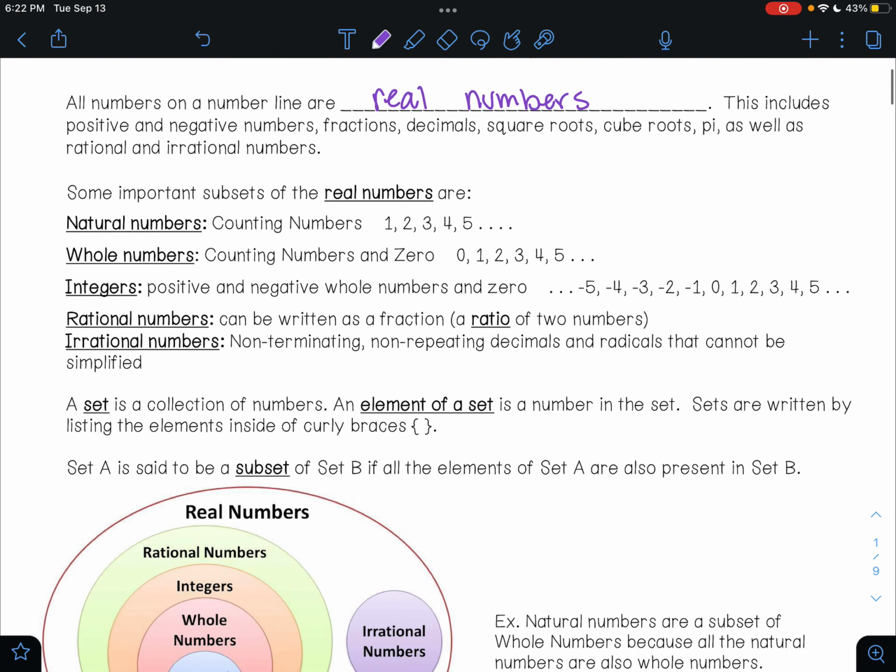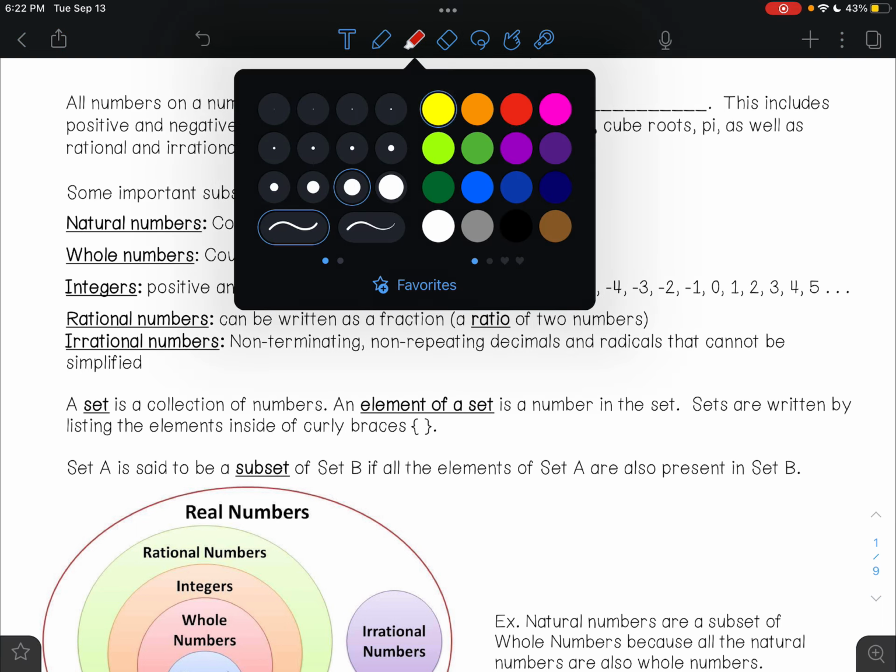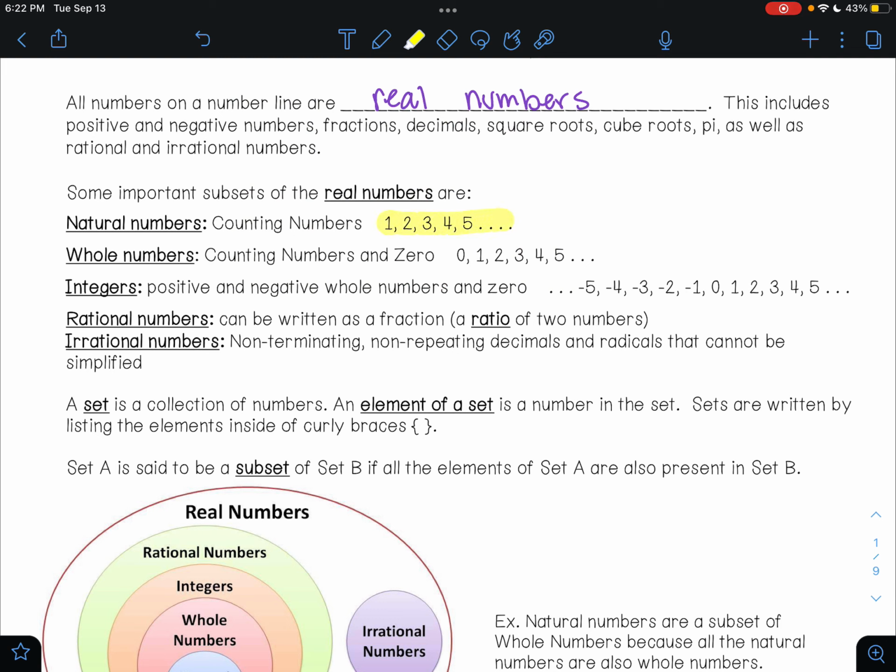Some important subsets of real numbers are the natural numbers. These are the numbers that we count with. So the numbers 1, 2, 3, 4, 5, and so on are all natural numbers. Whole numbers are the counting numbers, including 0. So if we add 0 to these numbers up here, then we get the whole numbers.